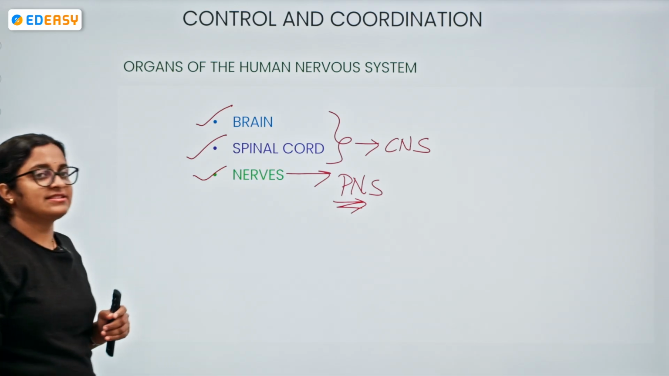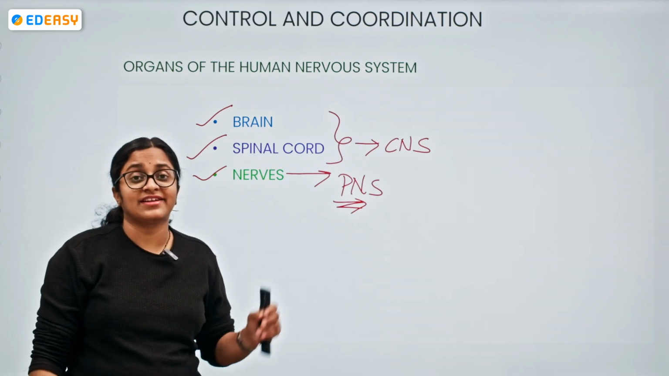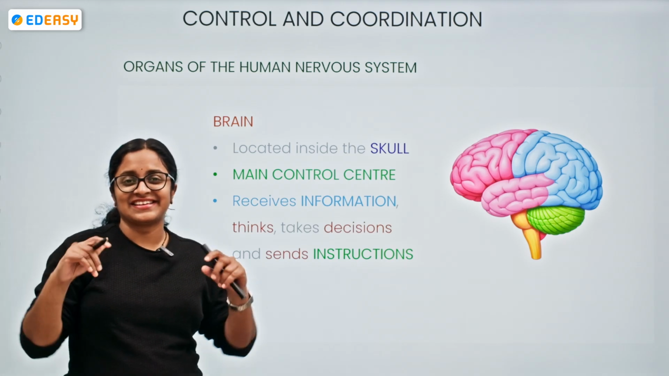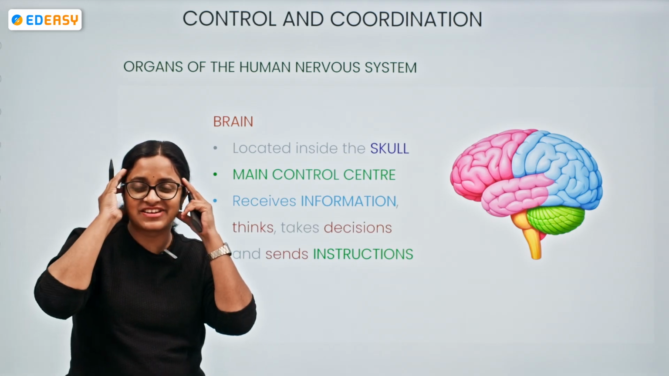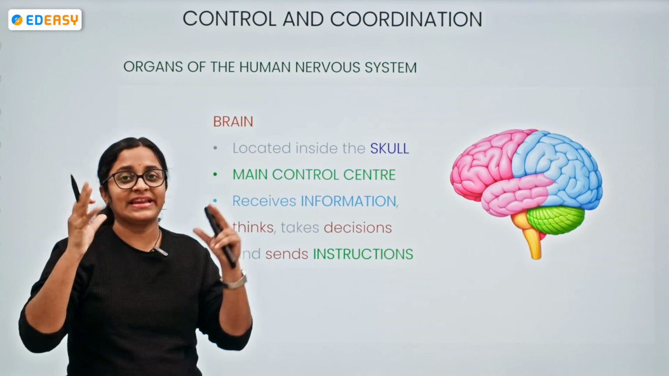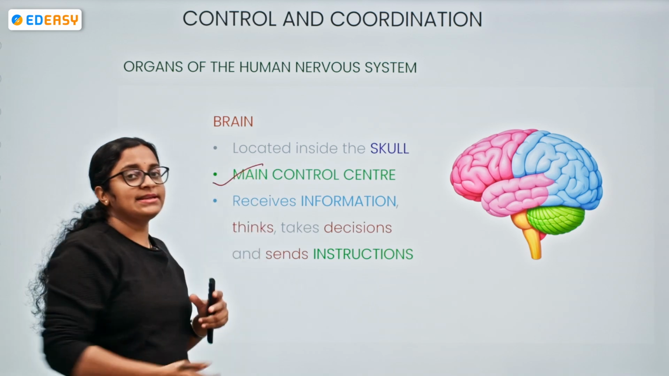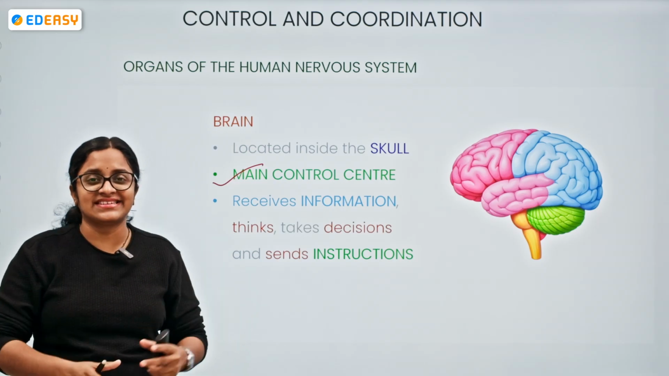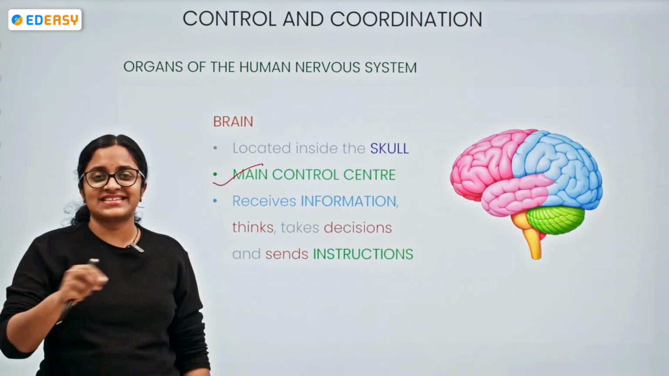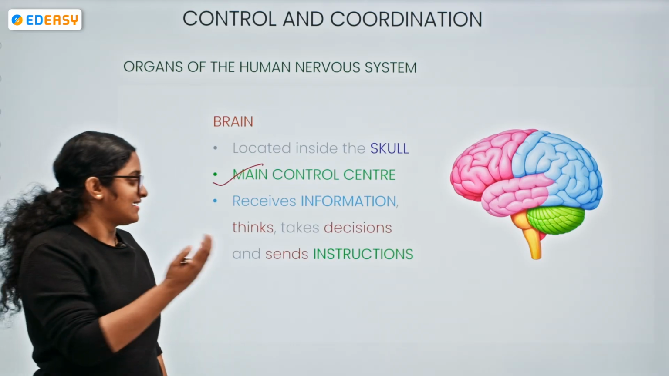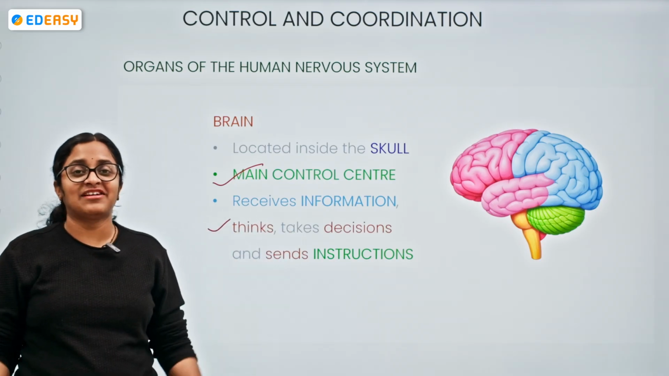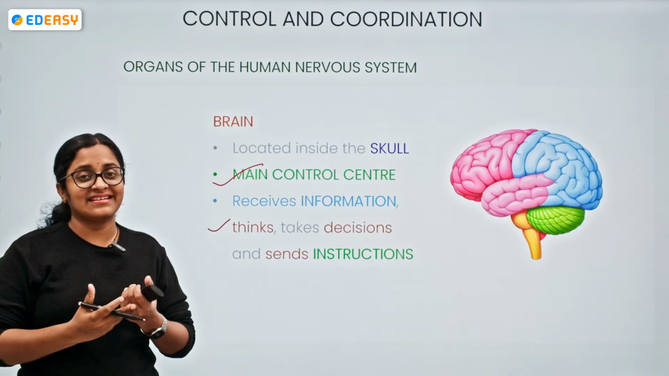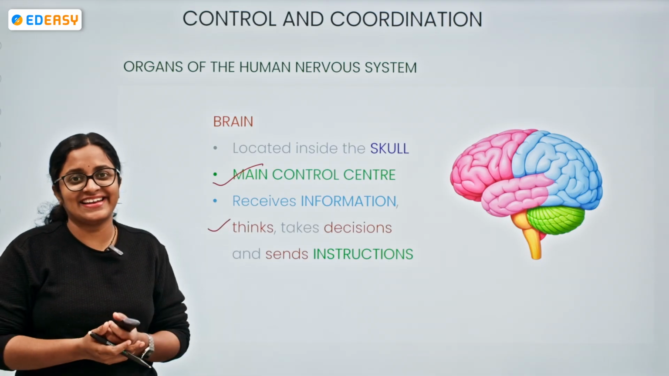CNS means central nervous system, PNS means peripheral nervous system. So, brain, where is it located? The beautiful picture of the brain: our brain is present inside the skull bone, and it is the main control center which receives information, thinks, analyzes, interprets, takes decisions, and sends instructions. It does all the things together. Our brain is beautiful, very logical, and we can say a lot about it.